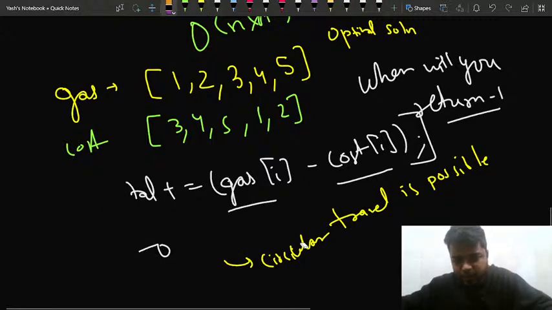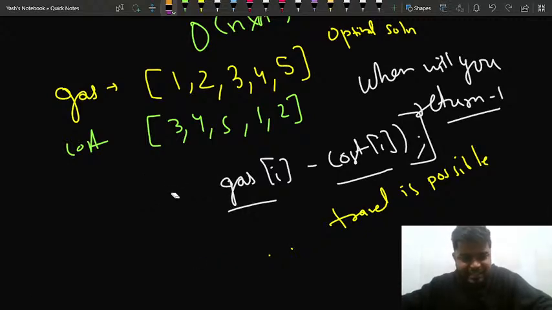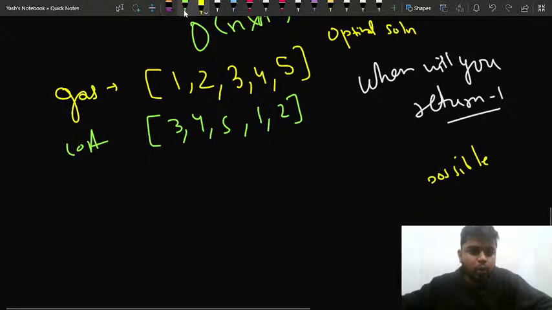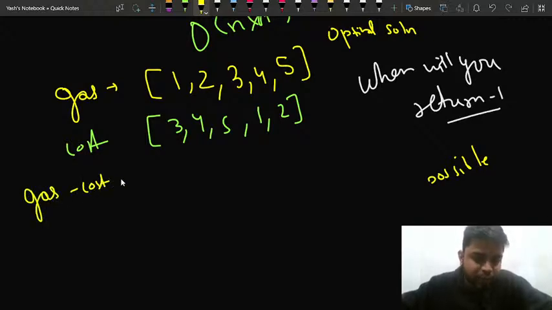So what do I mean by that? Let's just quickly discuss this part as well. Let me take another array. Let's take this gas minus cost array. So for this particular array, the difference will be as follows.